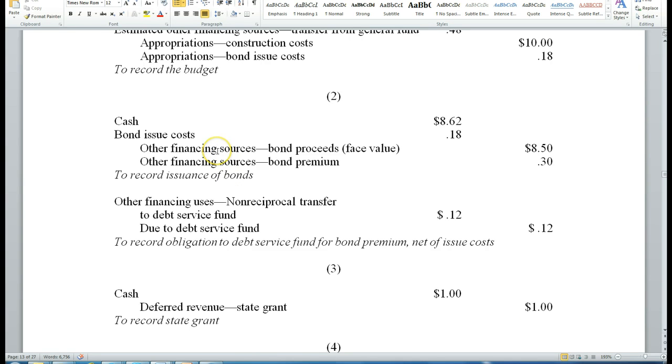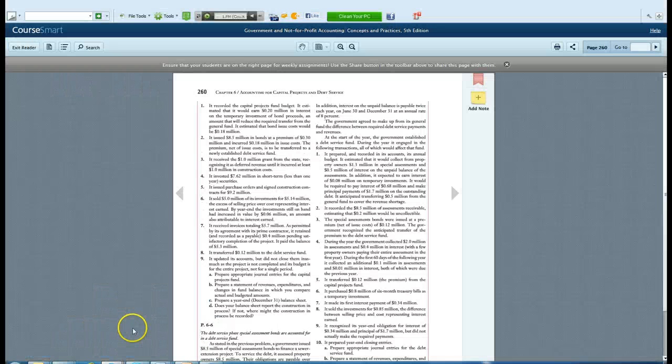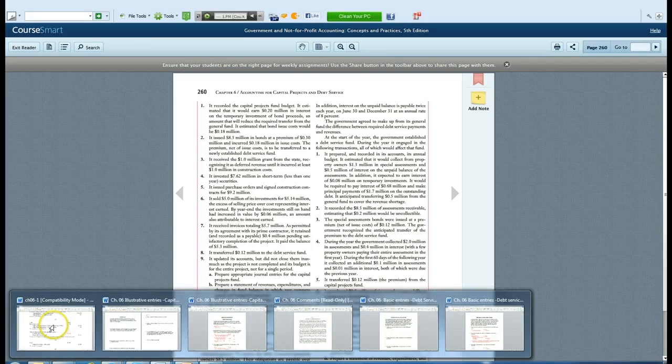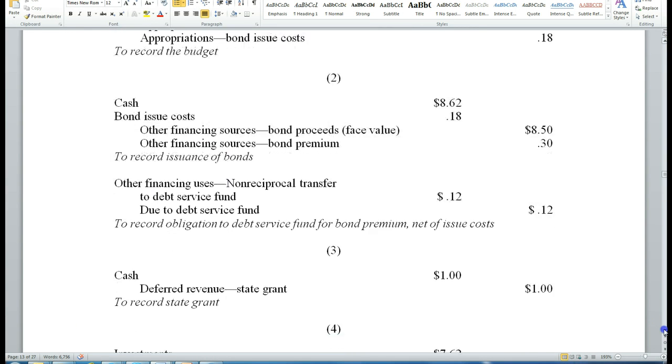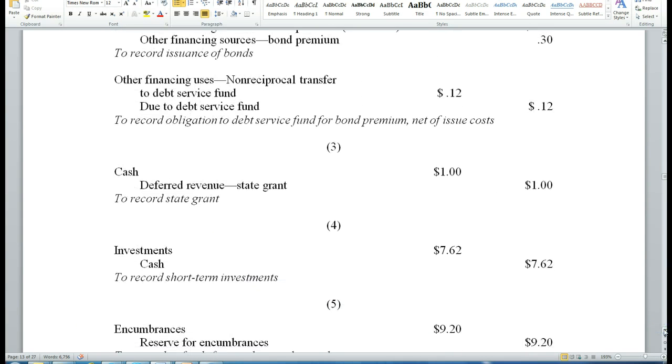Now the net, the amount of the premium minus the bond issue cost, is what will be transferred over to the debt service fund. So we've got other financing uses, non-reciprocal transfer, of $0.12 million, a credit due to debt service fund of $0.12 million. Next, it received the $1 million grant from the state, recognizing it as deferred revenue until it incurs at least $1 million in construction cost. So we will go in here and show our cash of $1 million and credit a deferred revenue, state grant.